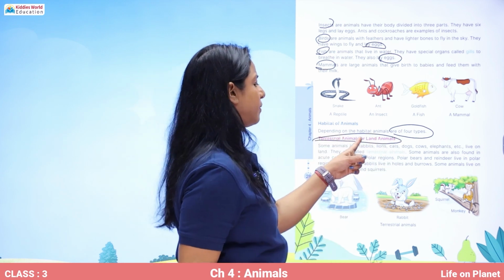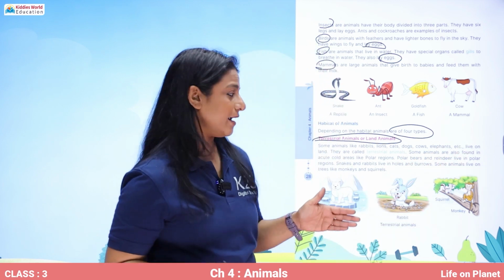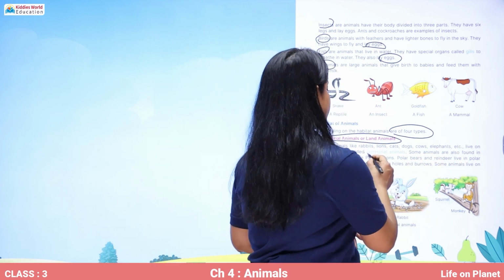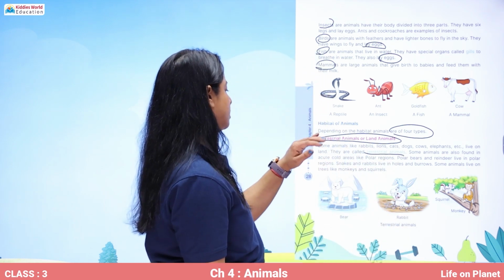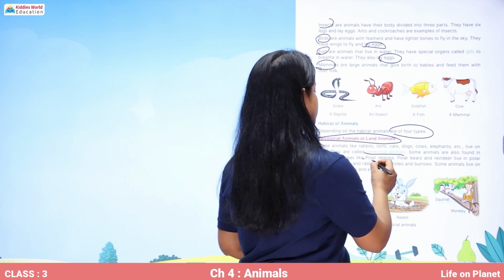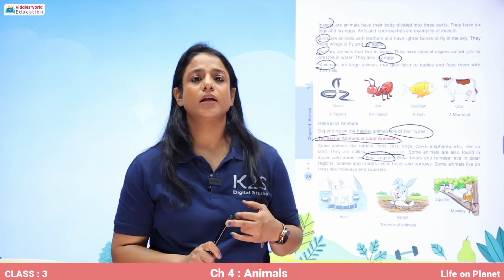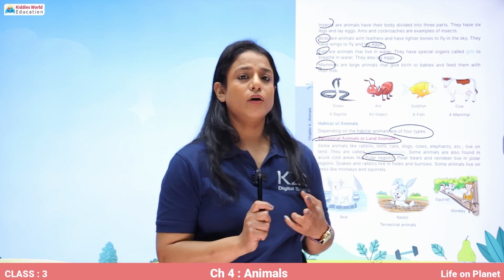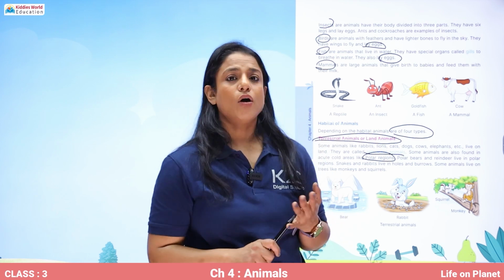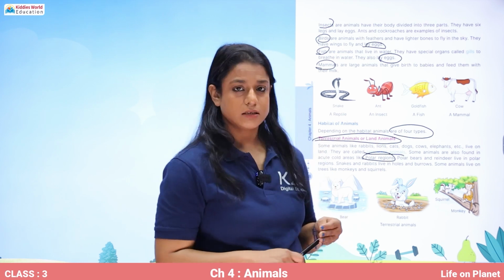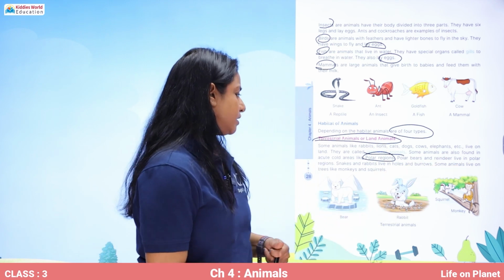Some animals like rabbit, lion, cat, dog, cow, elephant, etc. live on land. They are called terrestrial animals. Some animals are also found in acute cold areas like polar regions. So on land, they can be found in very cold regions, in deserts, on trees, or just in the forest. Polar bear and reindeer live in polar regions.